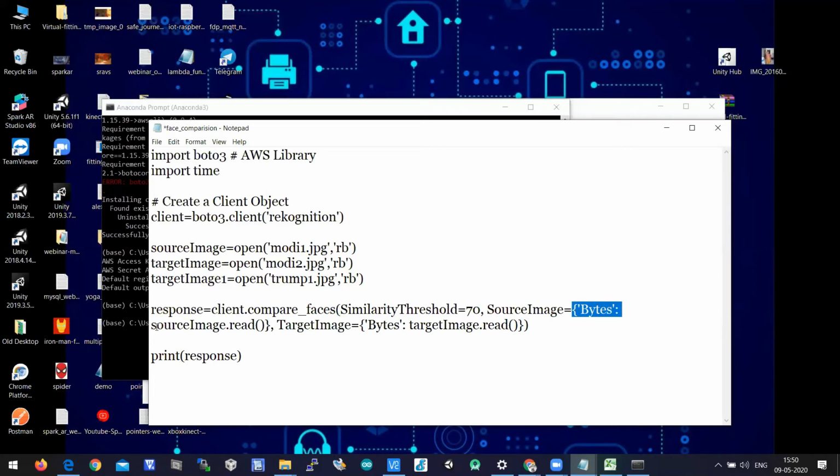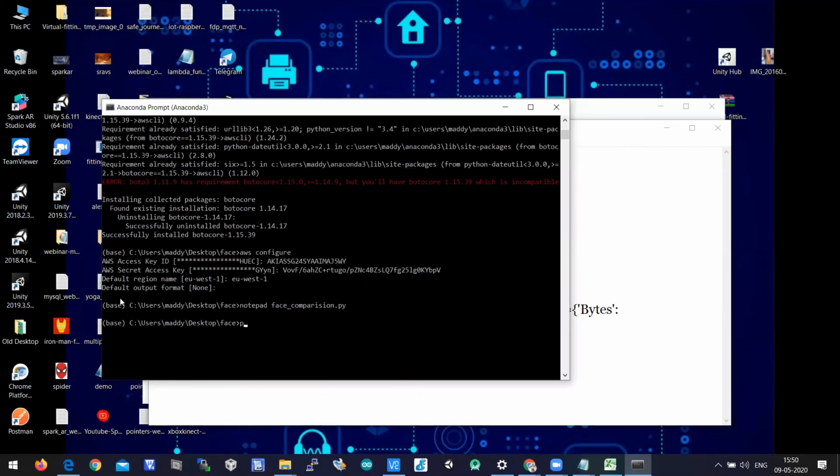The source image variable is the variable which you wrote earlier, so it is not necessary to keep S capital there, but here it is an argument name, and argument names should be capital because it is based on the API. So, the TargetImage. Let us run this program in the shell: python comparison.py.